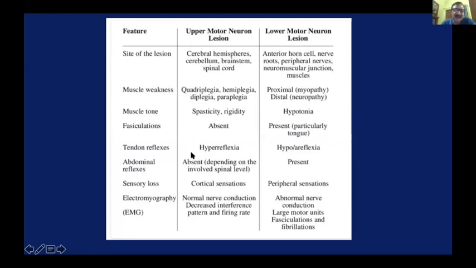Superficial reflexes will be absent in a case of upper motor neuron. In a case of lower motor neuron, they will be present unless the very segments which are supplying that particular superficial reflex are also involved. So this is in short the differentiation between upper motor neuron and lower motor neuron lesions.